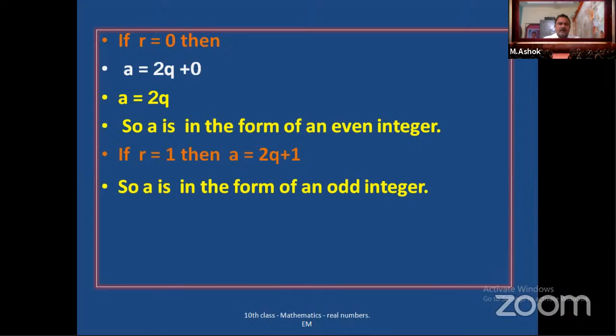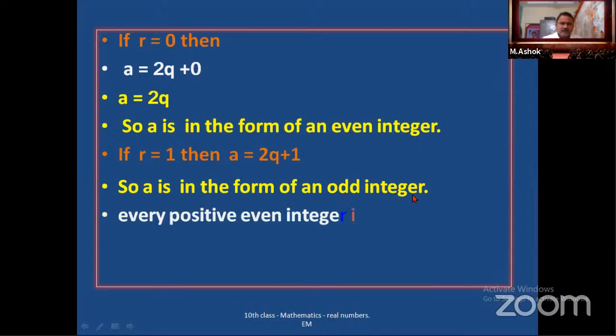If we add 1 to the preceding number, we'll get the next number. Means if 2q is even and I add 1, the next number will be an odd number. Okay, so a is in the form of an odd integer.